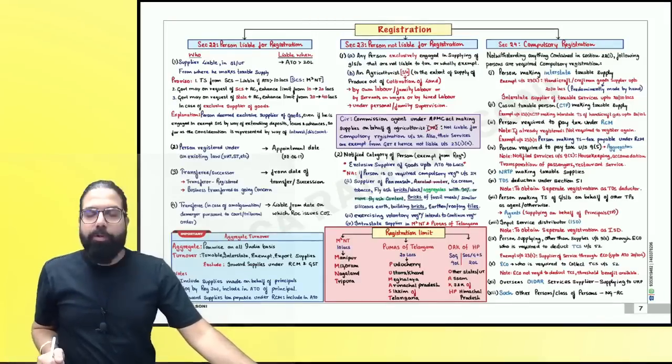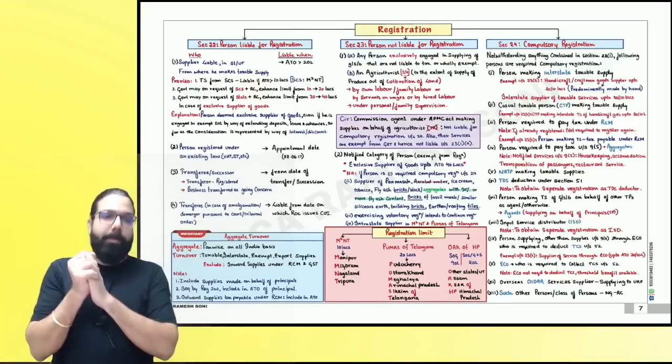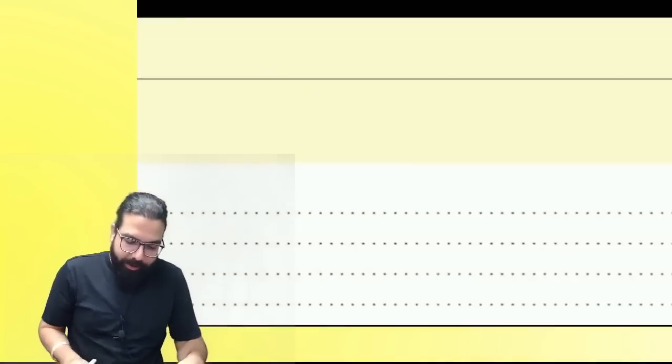Let's go ahead and now start the next chapter. The next chapter is on registration. Everyone, please come to a chapter of registration. Let's go ahead and take a quick linking.